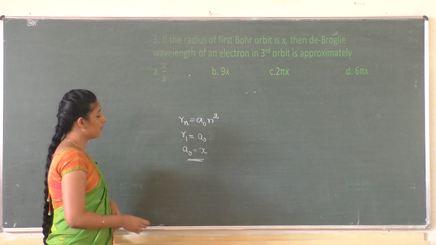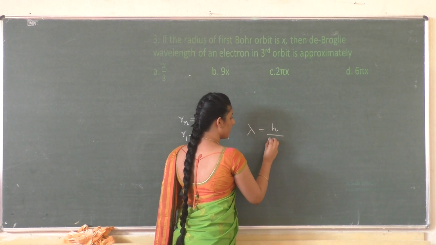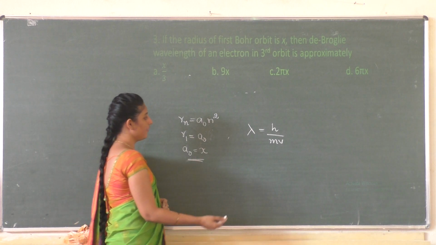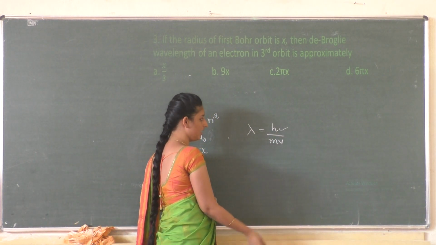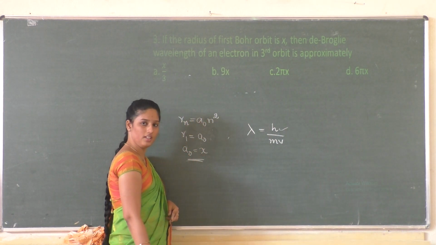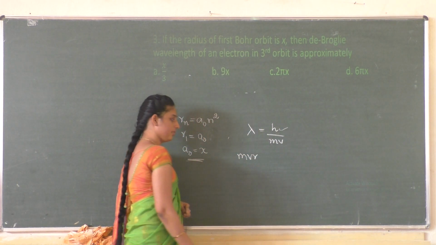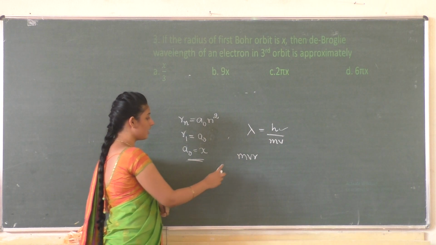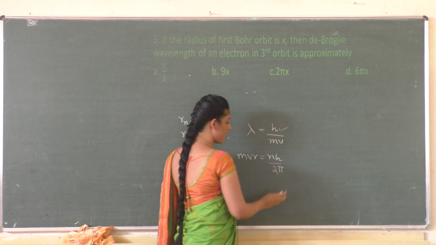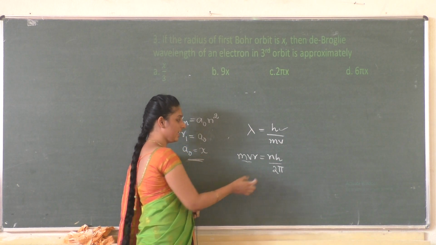So when they ask about de Broglie wavelength, just take up the de Broglie equation, that is lambda is equal to h by mv. H is a constant, and we need this value mv. So where can we derive this mv? We have another expression for the angular momentum. In Bohr theory, mvr is equal to nh by 2 pi. So we can derive an expression for mv, and we can directly substitute the value of mv here.